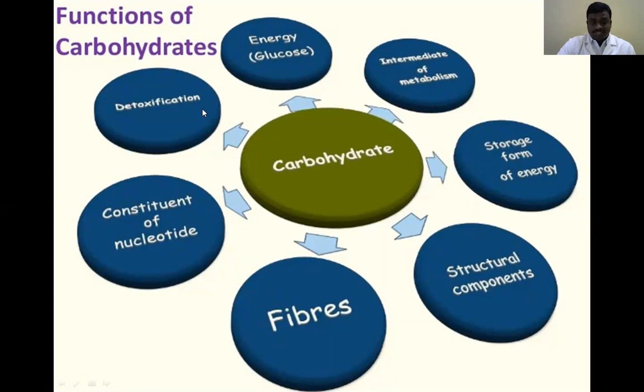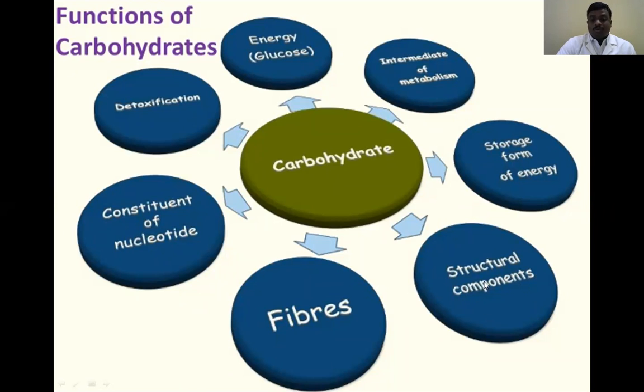Detoxification is the process that eliminates toxic components from the body. Different carbohydrate components eliminate these toxic components from our body. The structural components are glycolipids and glycoproteins.